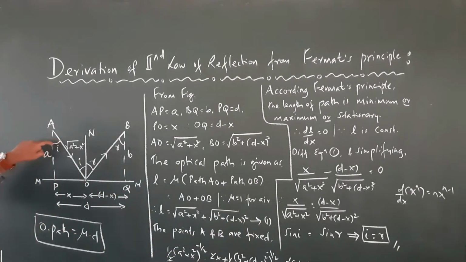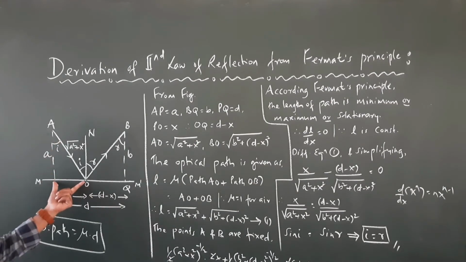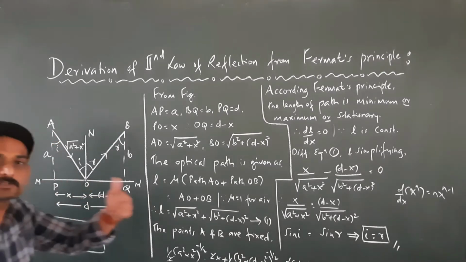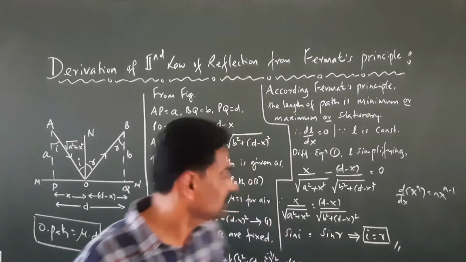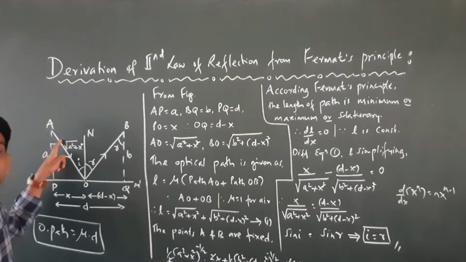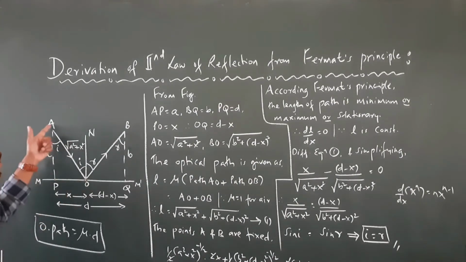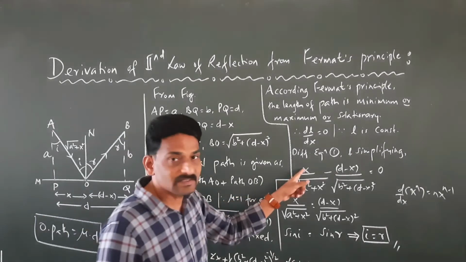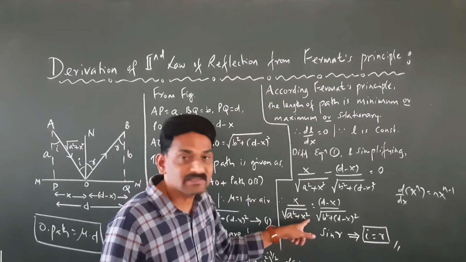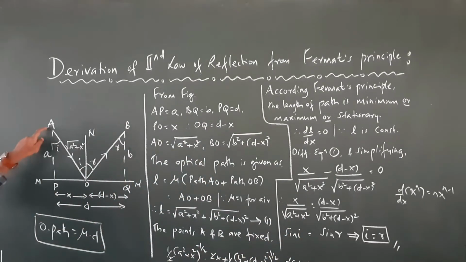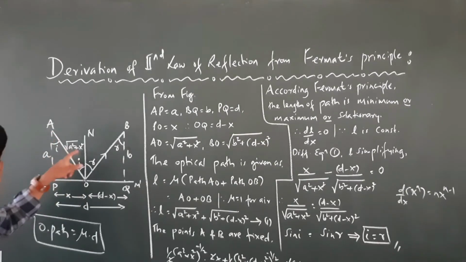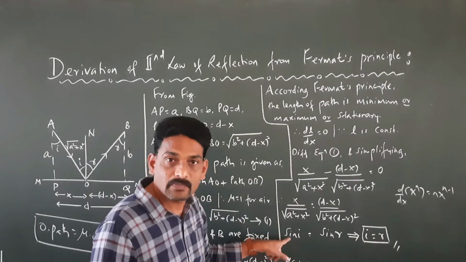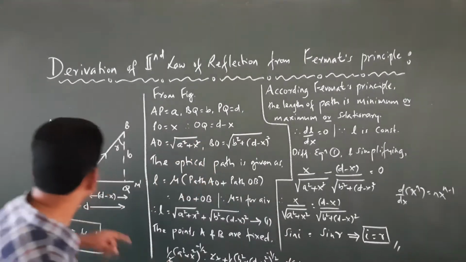Right? So what is this? This is the angle I. So this is the opposite side. This is the hypotenuse. Opposite side divided by hypotenuse. So what is opposite by hypotenuse? That is going to be sin theta, because sin theta is opposite by hypotenuse. So now in this case the angle is I. So sin I is going to be what? This distance divided by this distance, or in other words x divided by square root of a square plus x square. So from triangle APO, x divided by square root of a square plus x square is going to be what? Sin I.